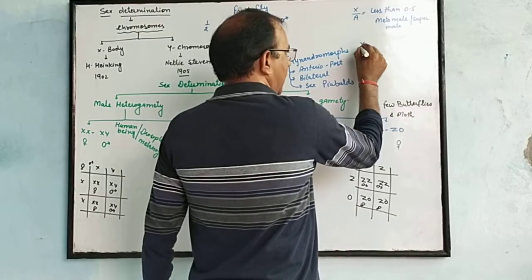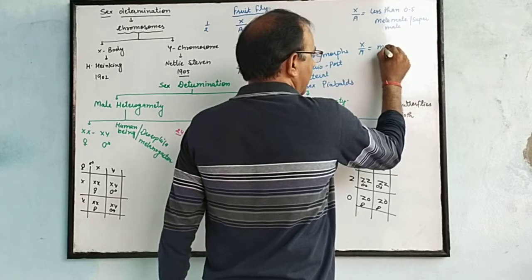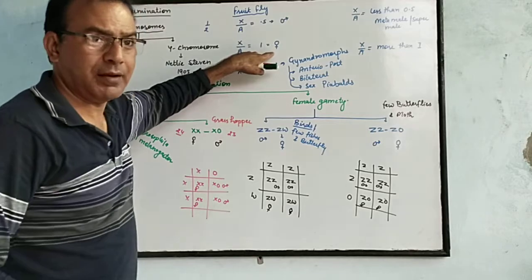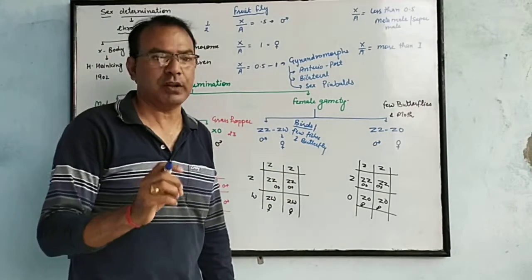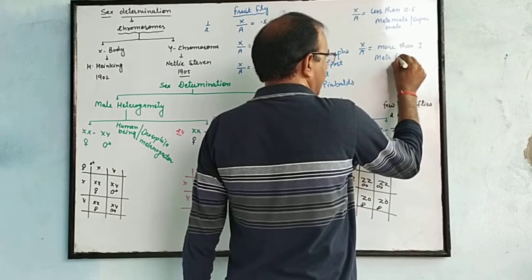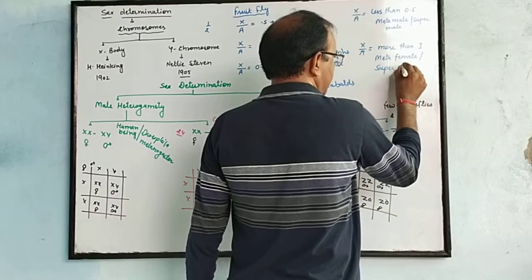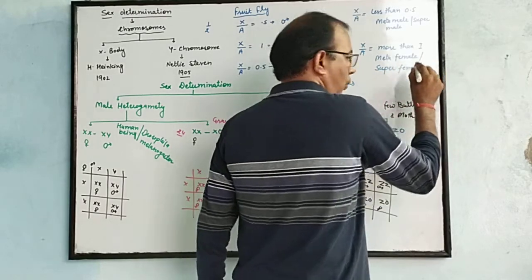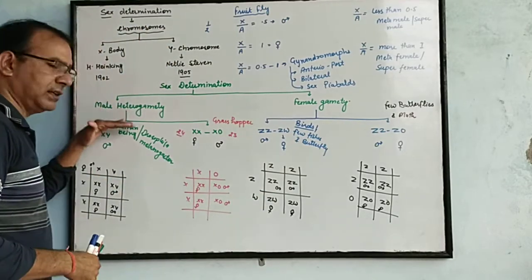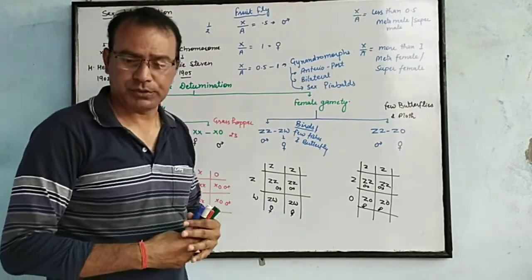If the ratio of X to autosomes is more than 1, that is a meta female or super female. So we can determine the sex in Drosophila melanogaster by the X and XY chromosomes as well as by counting the X and autosomes. Clear?